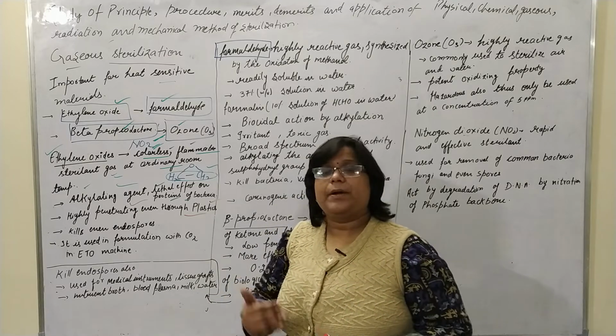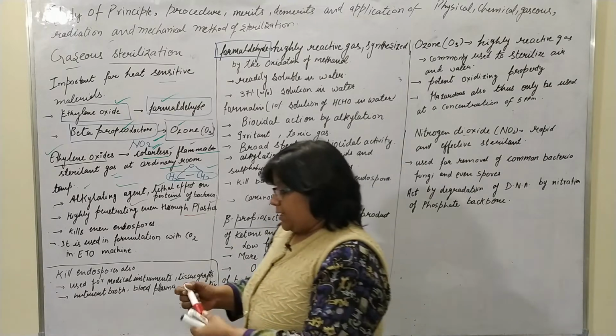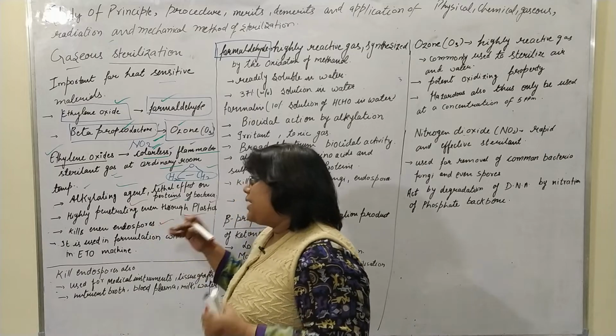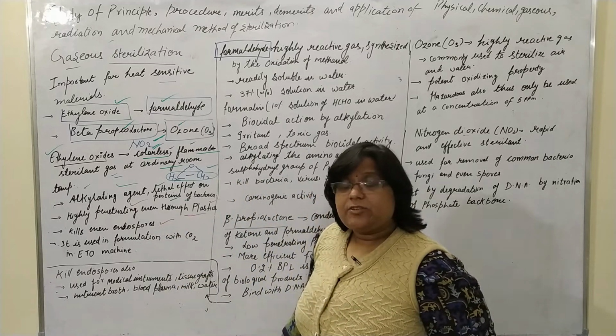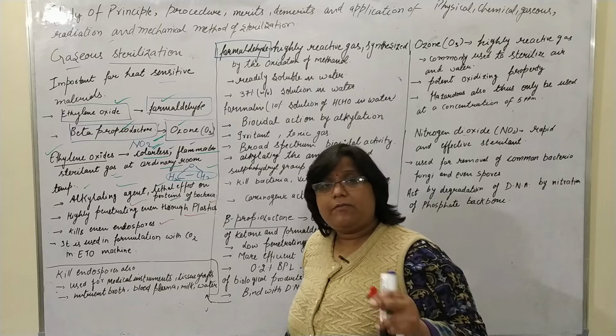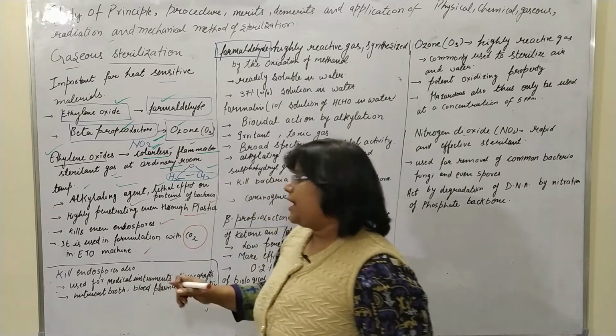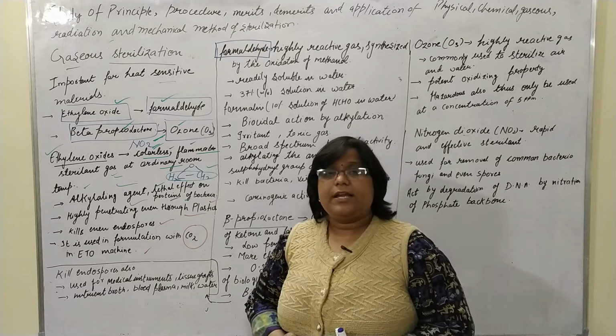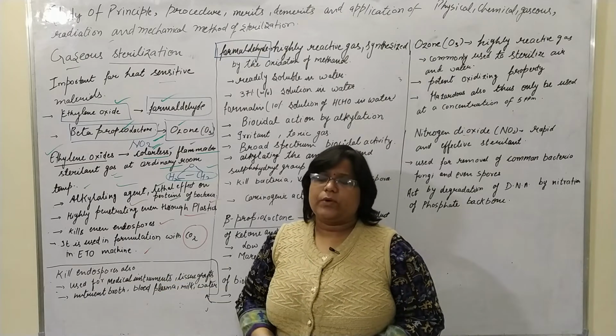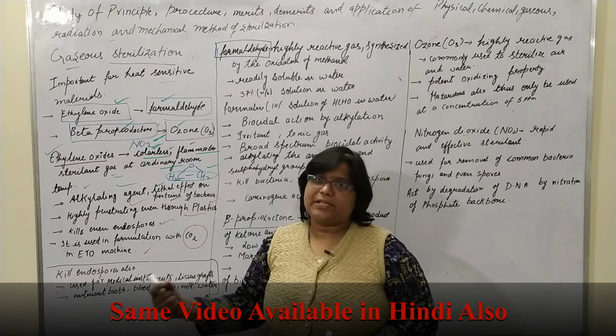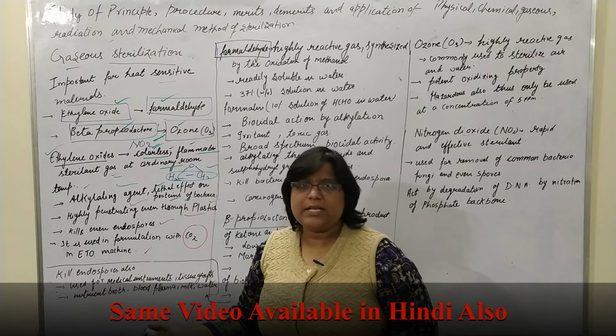It has high penetration power and kills even endospores, which are a quite resistant form. Ethylene oxide is used with carbon dioxide in the ETO machine, or you can say the ethylene oxide sterilizer, the ETS machine.